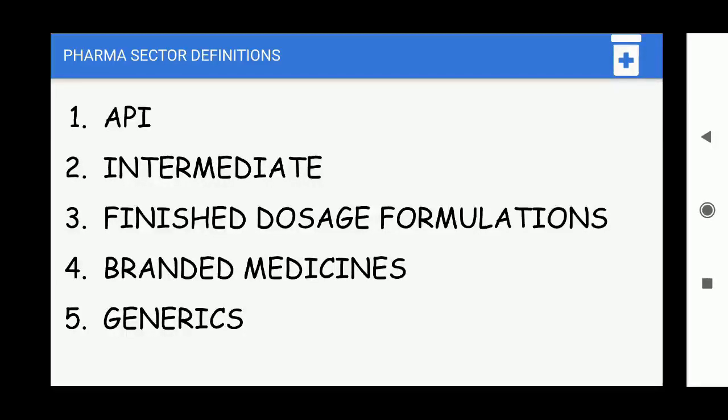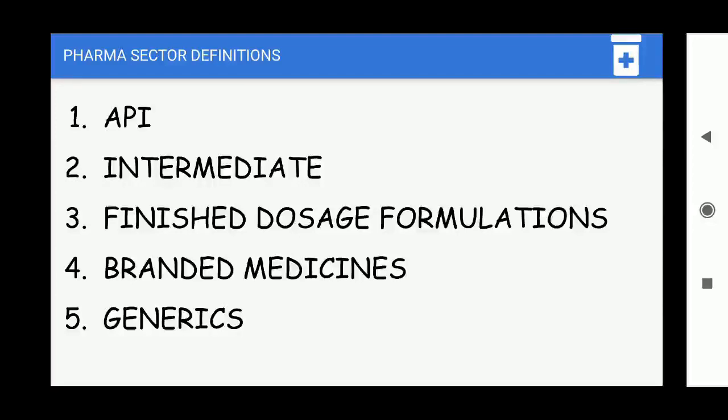When you are making an API, you start from bulk materials, then you move on to intermediates, then you make an API, and from the API you make finished dosage formulations. These medicines are patented when they are made by big pharma companies. They usually patent their medicines, and the patents last for quite a good number of years. Unless the patents expire, you cannot make the generics. So generics are those medicines which have the same composition as the branded medicines, except that they will not have any brand, and they are usually much cheaper.